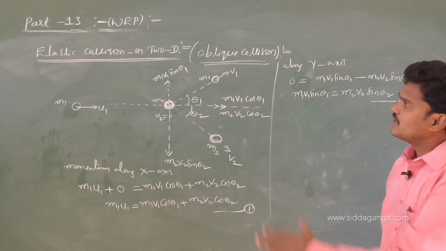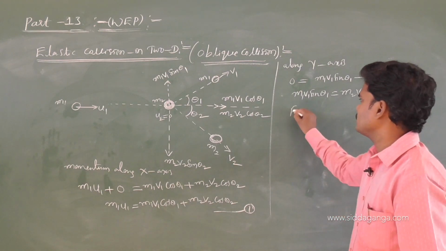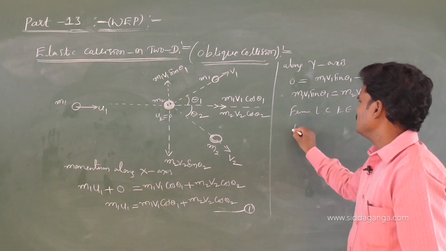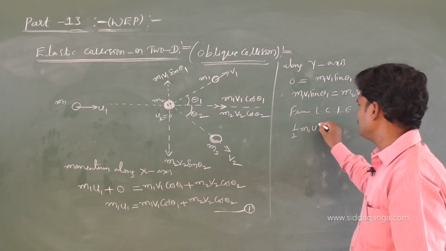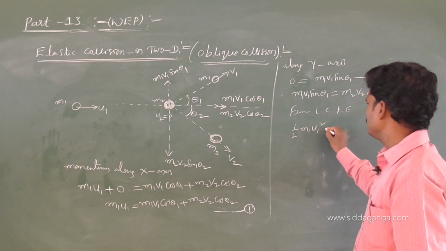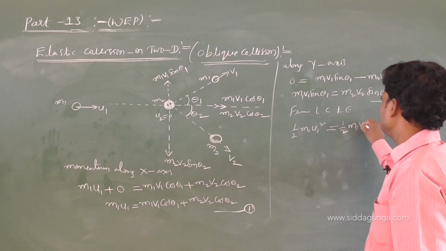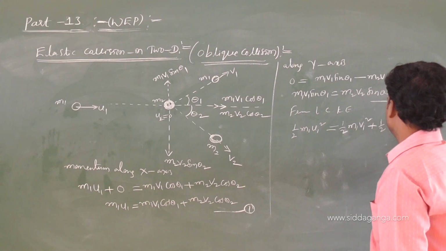Anyhow, we are discussing elastic collision, so one more principle is valid: the law of conservation of kinetic energy. Total kinetic energy before collision, half m1 u1 square plus half m2 u2 square, which is 0, equals half m1 v1 square plus half m2 v2 square.